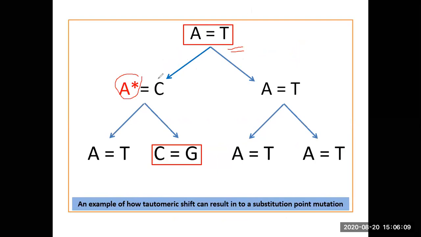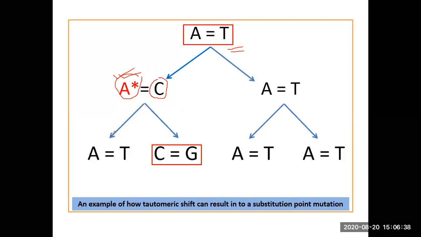So you have A pairing with C rather than T. And this tautomeric shift, or the tautomers, they are spontaneous. They remain only for some time, momentarily, and immediately they will come back to their original form. Just at the nick of time when they are undergoing replication, if they are found in the tautomer form, their pairing potential is altered.